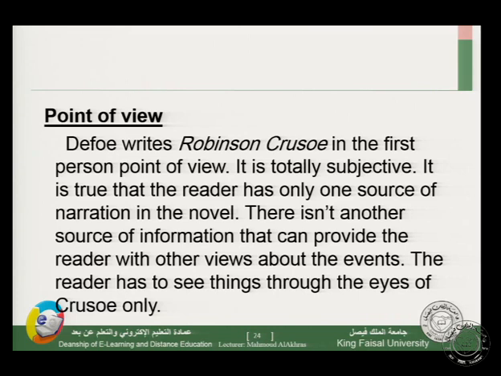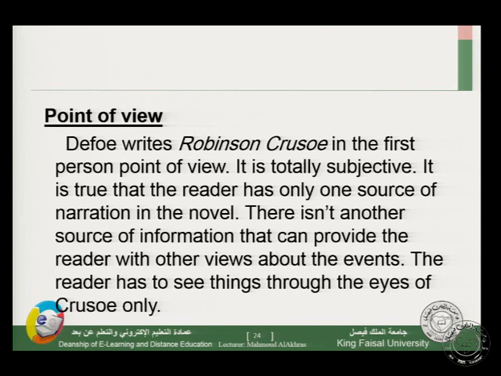The reader has only one source of narration, only this first person narrator, who is Crusoe. We don't have other sources, and we don't have other characters who can add their point of view.